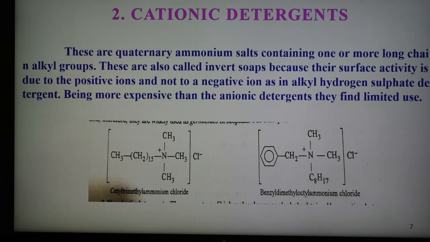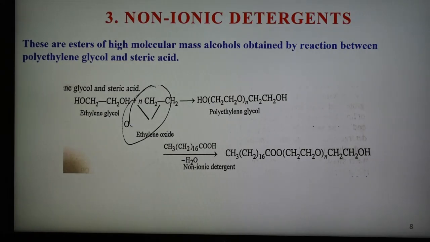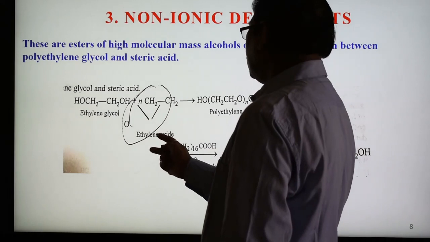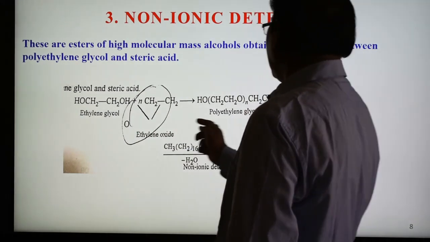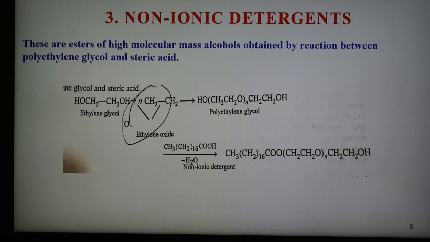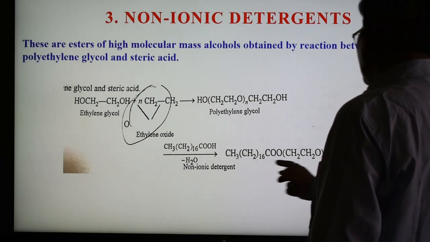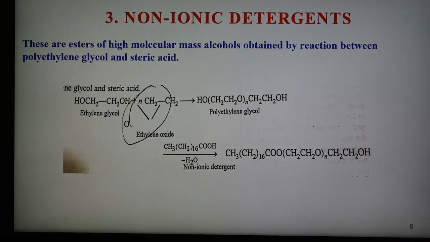And after this, one more is there, the third, called non-ionic detergent. These detergents are esters of higher molecular mass alcohol obtained by reaction between polyethylene glycol and stearic acid. The reaction is also shown, with ethylene glycol and ethylene oxide. Oxygen is here, forming the polyethylene glycol polymer. After that, with loss of water and reaction with the fatty acid, we obtain this type of long chain non-ionic detergent.